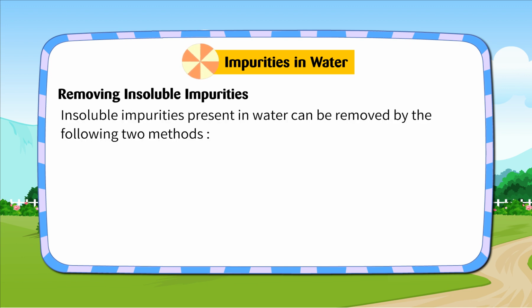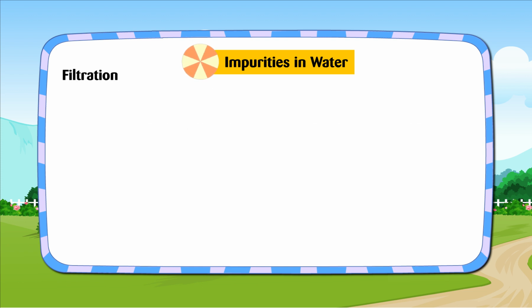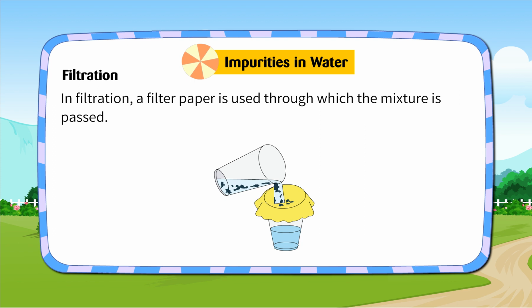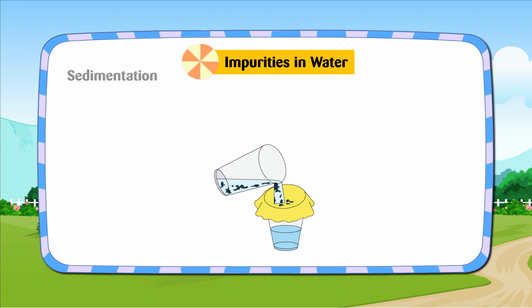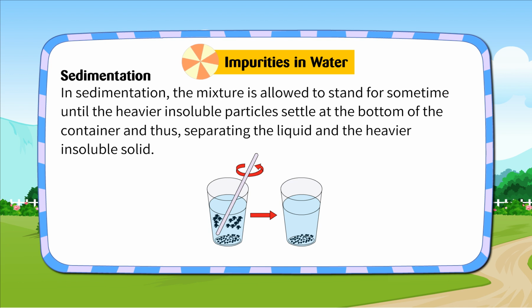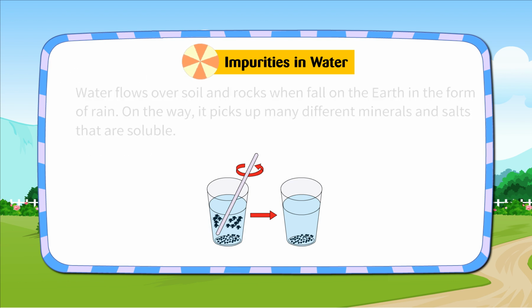Removing insoluble impurities. Insoluble impurities present in water can be removed by the following two methods. Filtration. In filtration, a filter paper is used through which the mixture is passed. Due to this, the insoluble larger solids remain on the paper and the rest of the liquid passes. Thus, the mixture gets separated. Sedimentation. In sedimentation, the mixture is allowed to stand for some time until the heavier insoluble particles settle at the bottom of the container, thus separating the liquid and the heavier insoluble solid.